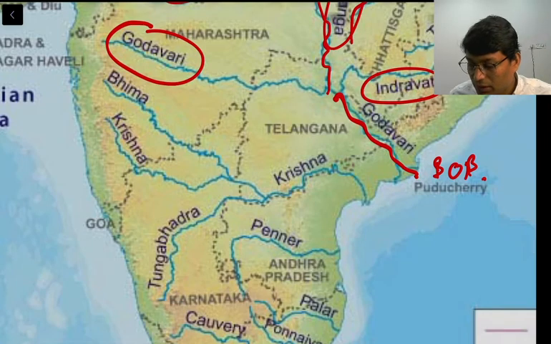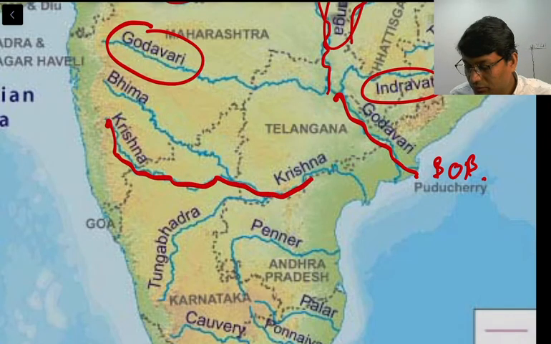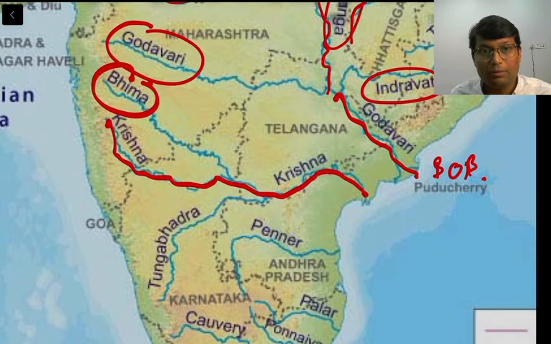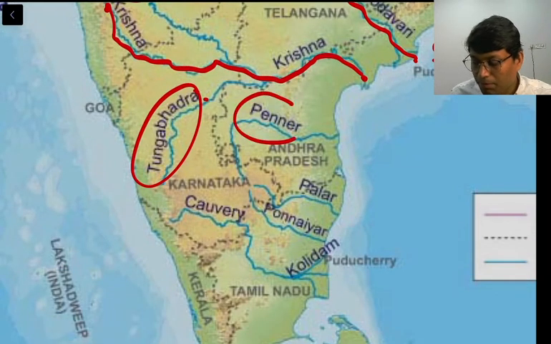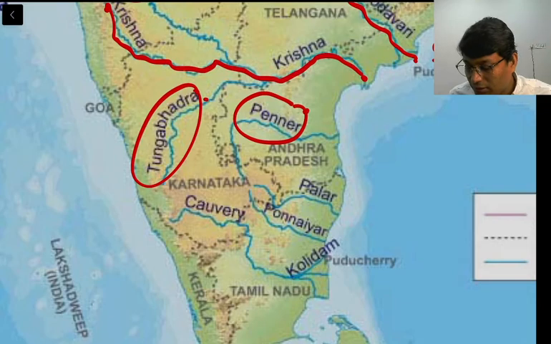Moving further, there is this Krishna river. Its tributary is Bhima, Tungabhadra. So Bhima is a left bank tributary, Tungabhadra is a right bank tributary. Now further south, this is Pennar. Then this is Kaveri. So Kaveri is again very important.